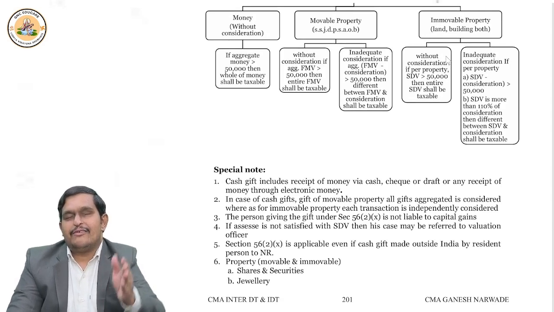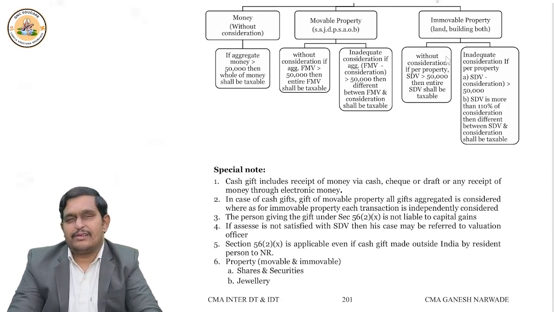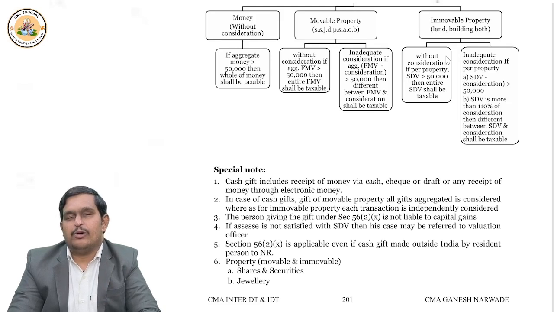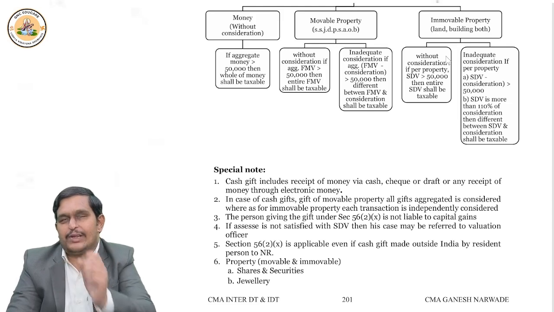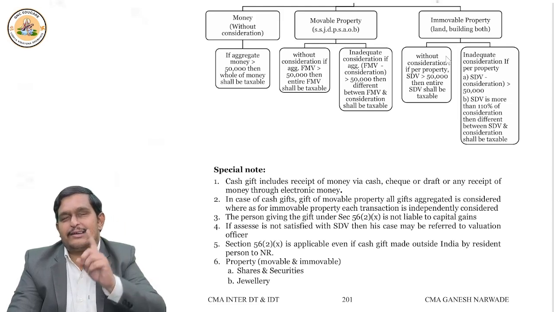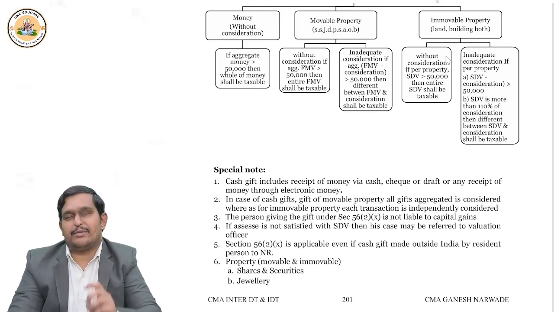So what we'll see, fair market value, and compare that with consideration. Now we'll see what is the difference between the two, right? You are saying consideration is less. Now compare the fair market value with consideration and tell me what is the difference. Okay. If the difference is more than 50,000 rupees, then the entire difference is taxable.